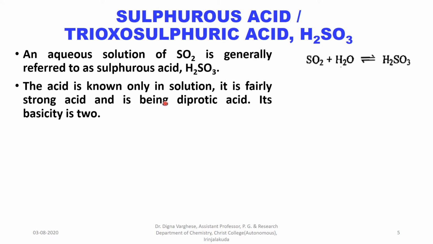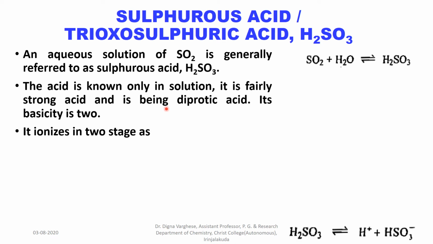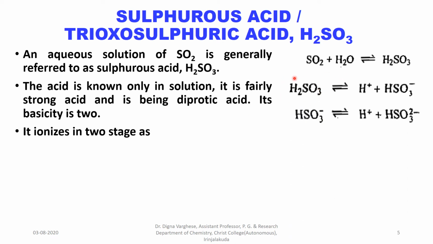It is a fairly strong, diprotic acid. Its basicity is 2. It ionizes in two stages: H2SO3 gives H plus plus HSO3 minus, and HSO3 minus is in equilibrium with H plus plus SO3 2 minus.